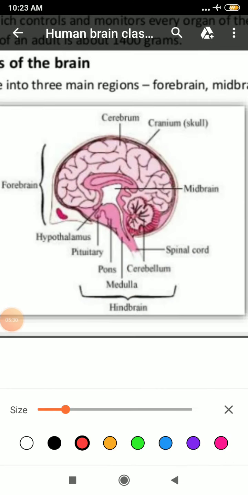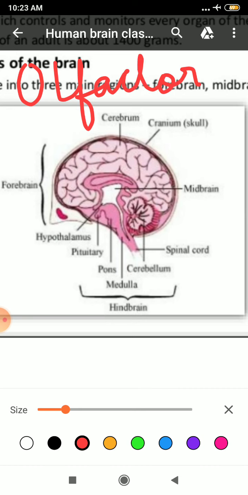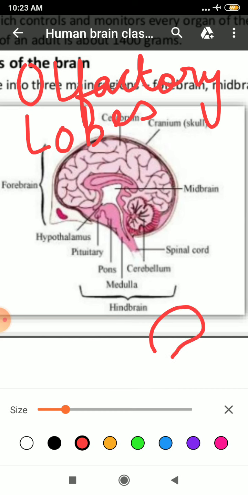So students, let's study the first part of your forebrain, that is the olfactory lobe. Student, these are one pair, small sized and club shaped, and each olfactory lobe is differentiated into an anterior solid part known as olfactory bulb and a posterior narrow olfactory stalk. Clear? And the function of it is to control the sense of smell, and it is present somewhere here.